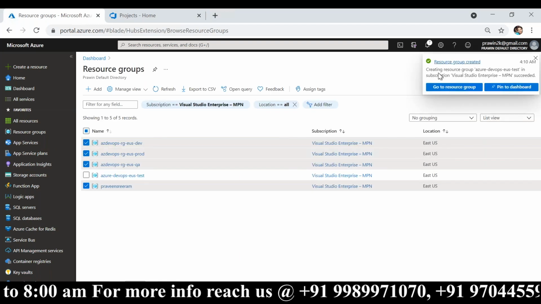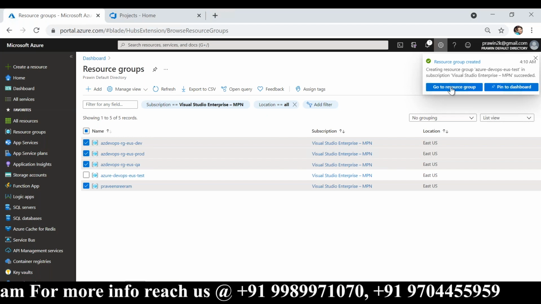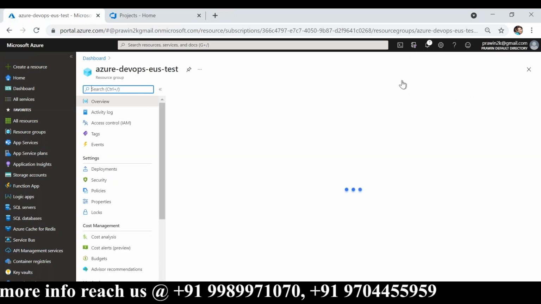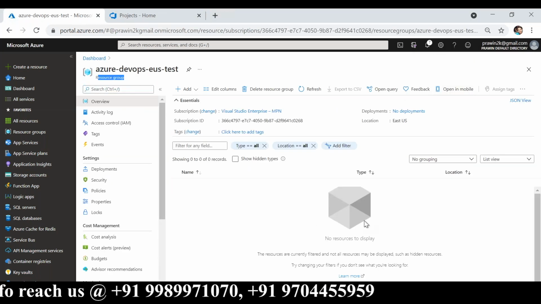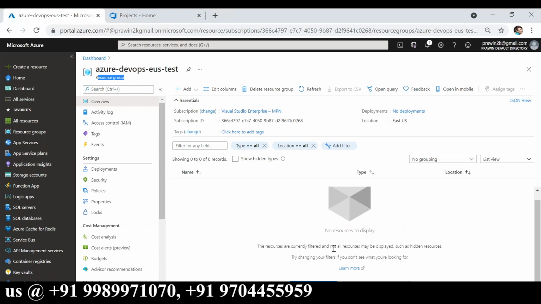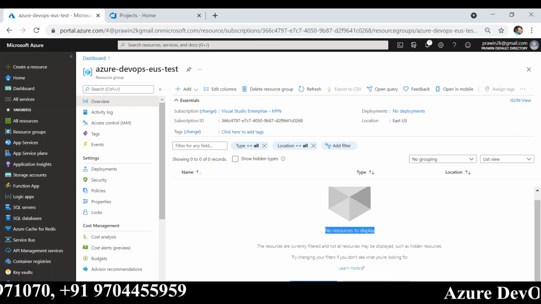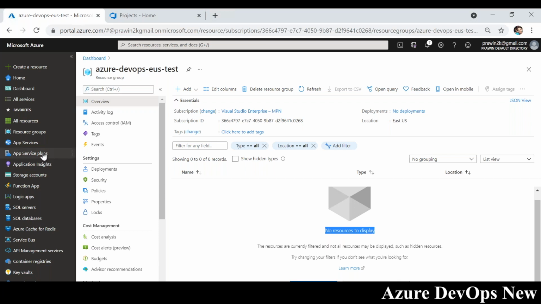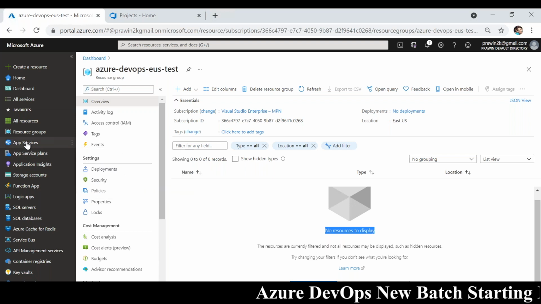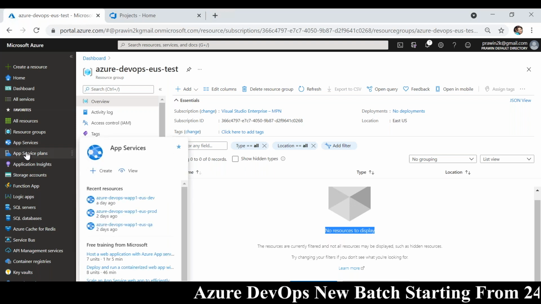So resource is created. Every time you create a resource, a notification will be shown like this. It's empty, right? So now I would like to create a PaaS service. I'm going to create two PaaS services. One is app service plan. The other one is app service. Okay. So let me create app service plan first.